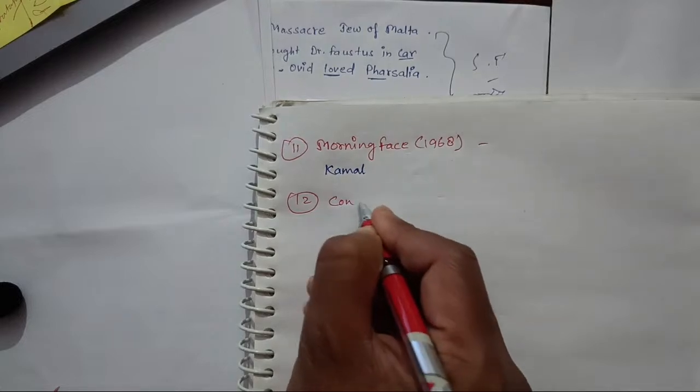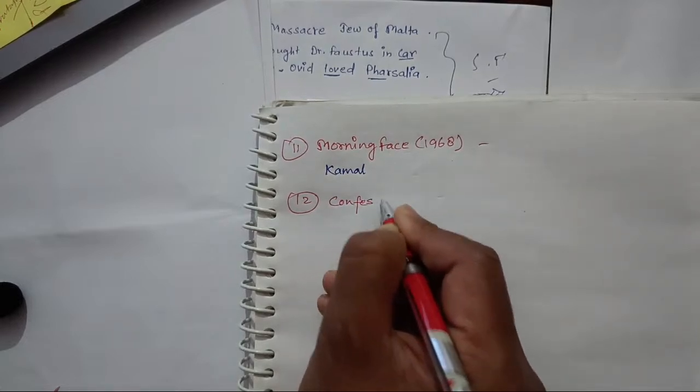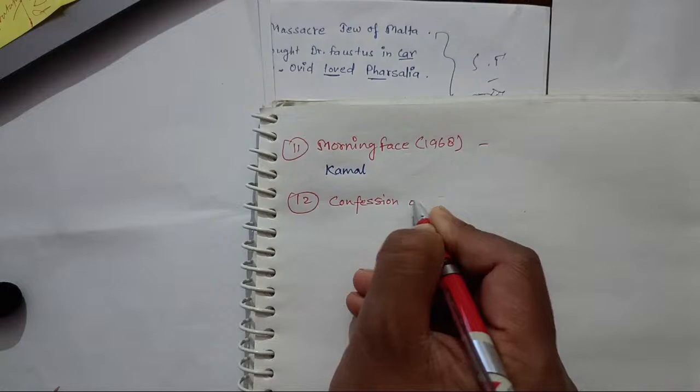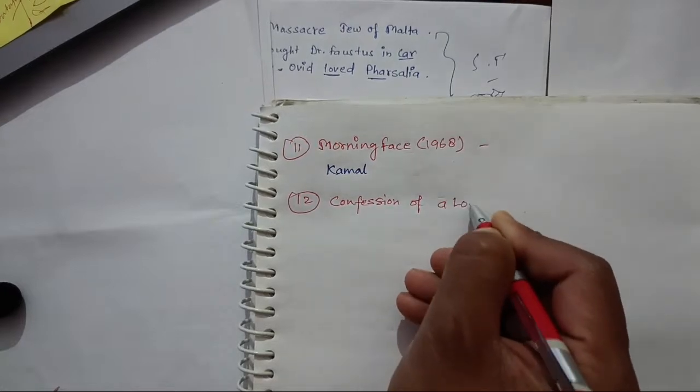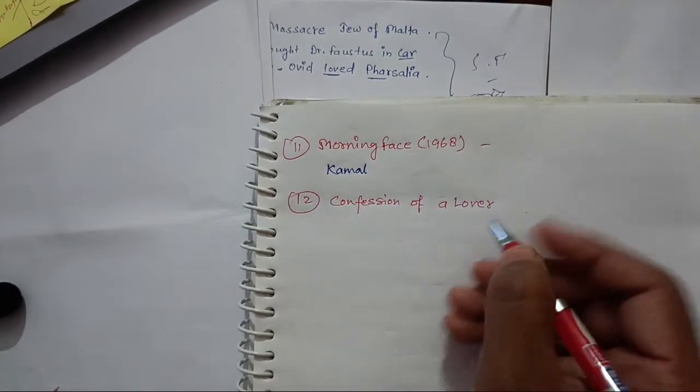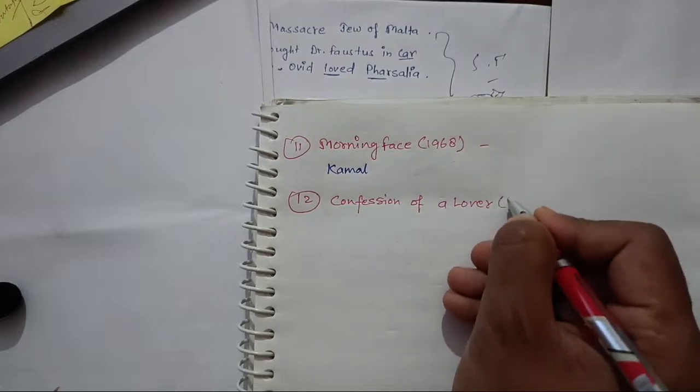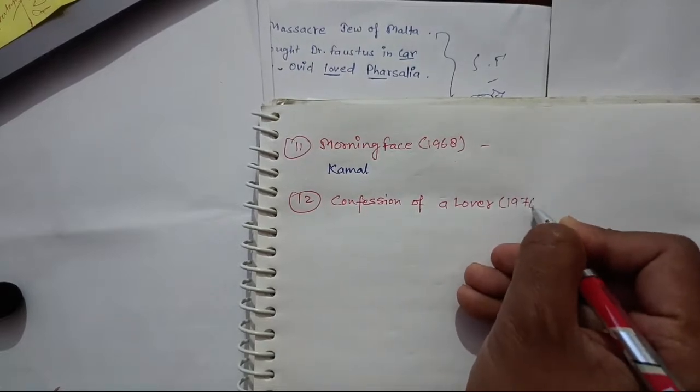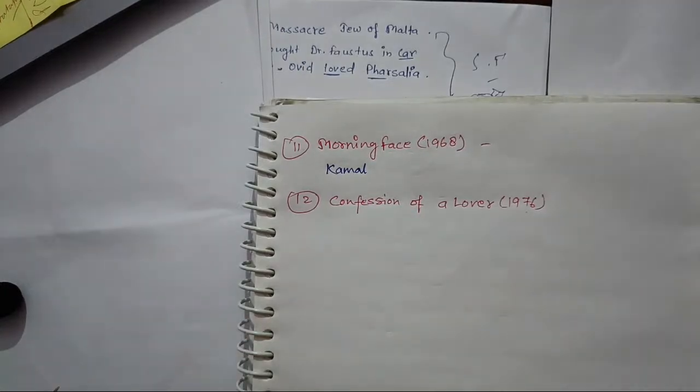We have done Morning Face. This work got published in 1976. Various characters in a short story explore different facets of love and human relationship.